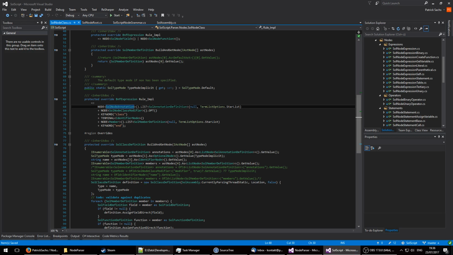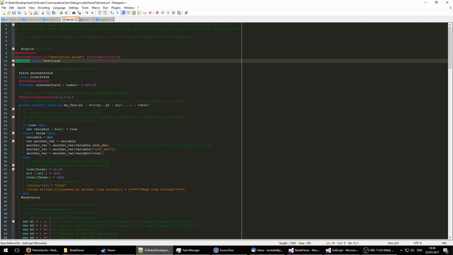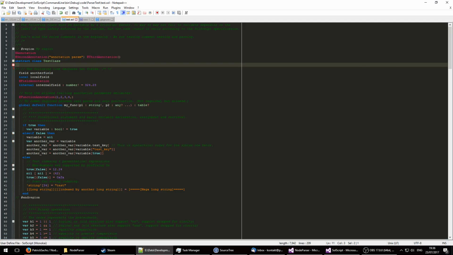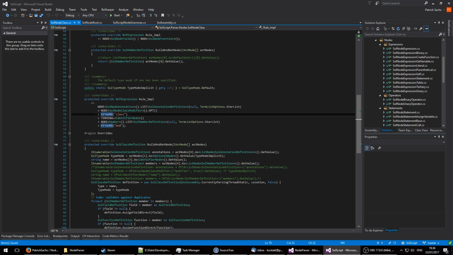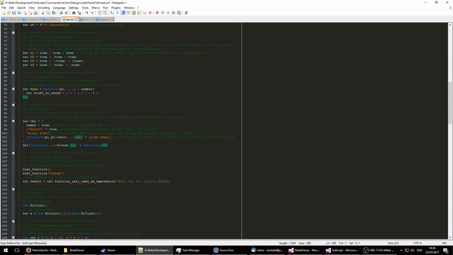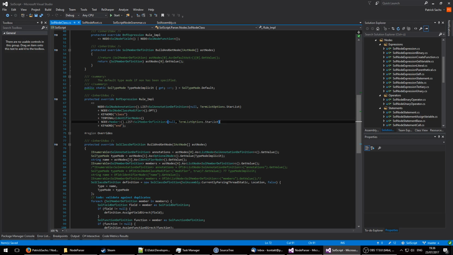Then we have a class modifier, which is in this case abstract, but the class modifier is optional. We don't have to include it. Then we have the keyword class right here. Then we have an identifier node, in this case test class. Then we have a node of class members, and we'll make a list out of that. And it's a star list, meaning we can have 0 or more. And then all the way to the end, we have the end terminating this class definition.